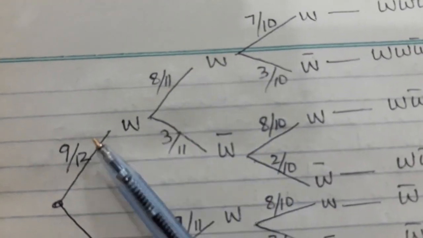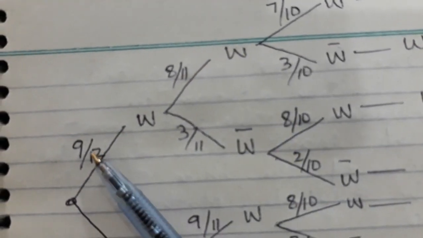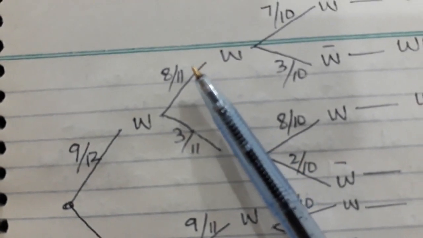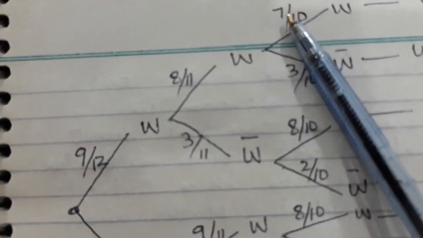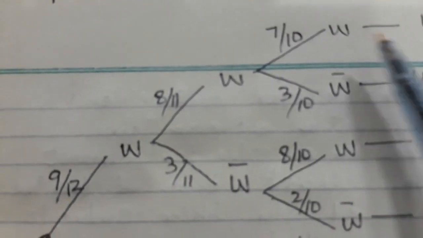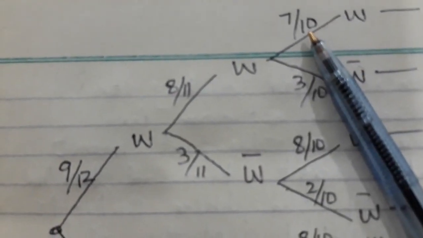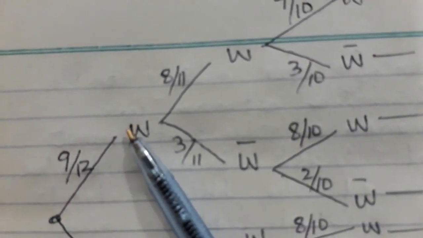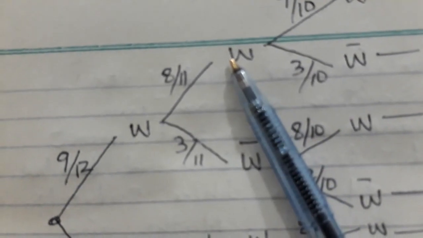So now because both times a working bulb has gone out, it means out of 9 working bulbs, 2 are subtracted. We will subtract 2. So 9 minus 2 is 7. That's why we have 7 over 10 here. Whereas here, the first working is out, the second working is out.